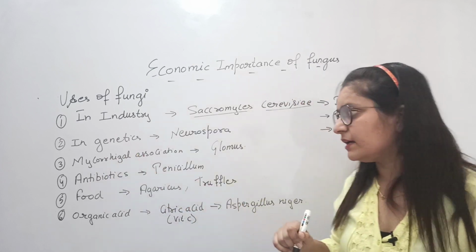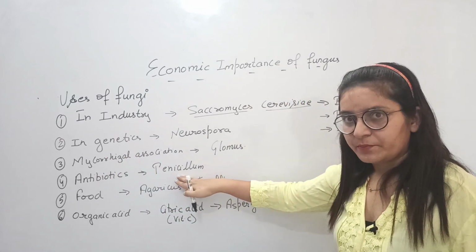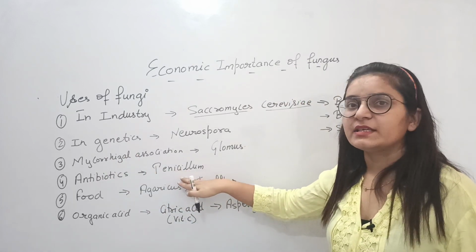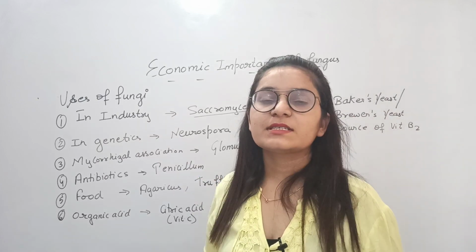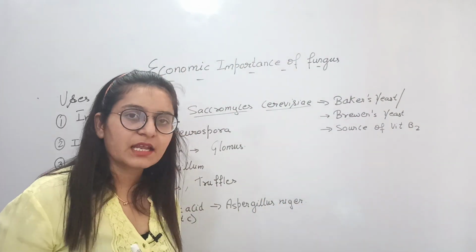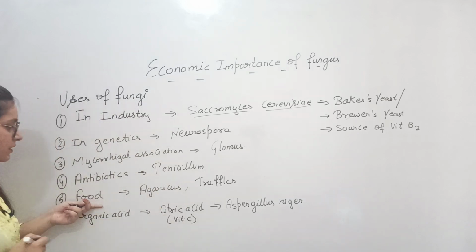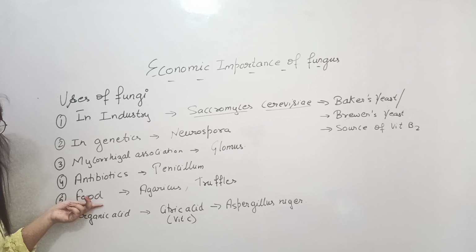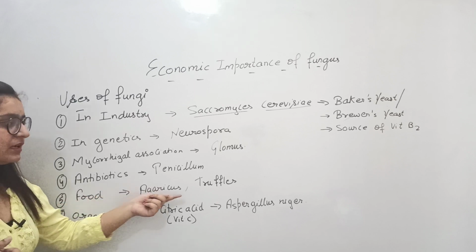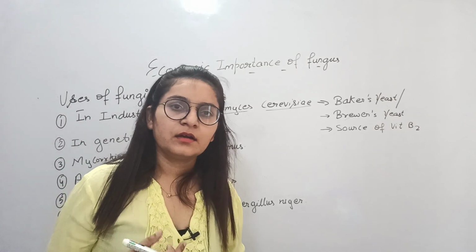Antibiotic. First antibiotic, penicillin, obtained from fungus Penicillium notatum. And who was the scientist who prepared the first antibiotic penicillin? Alexander Fleming. And one more, food. We can directly eat fungus also, edible fungus. Agaricus, truffles, these are the edible fungus.